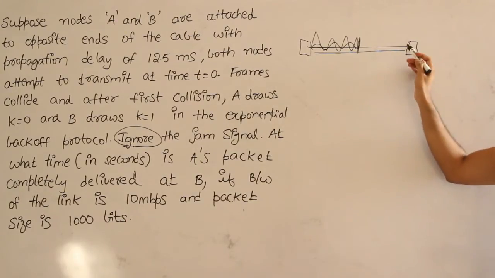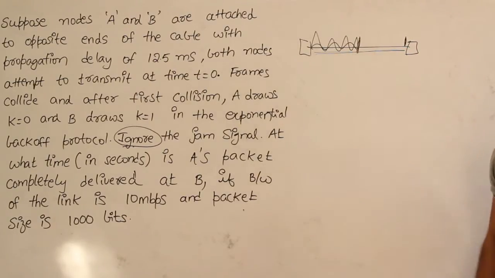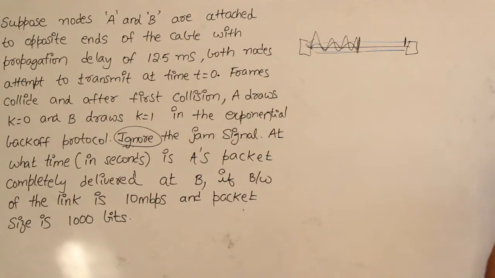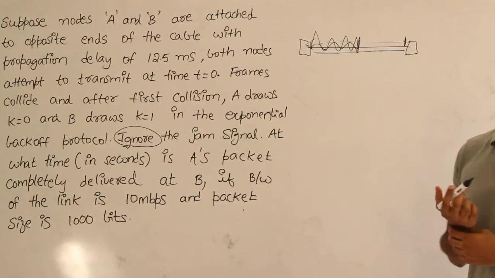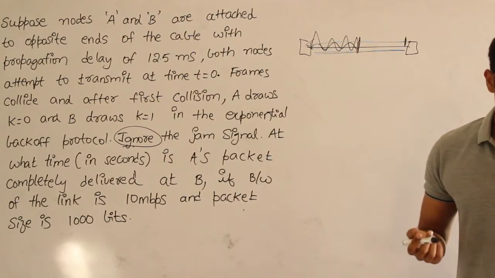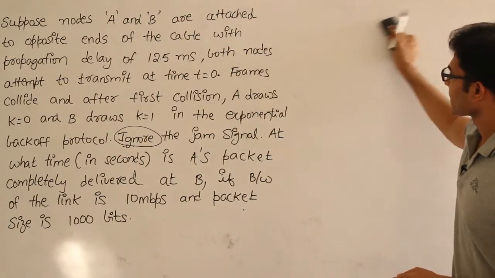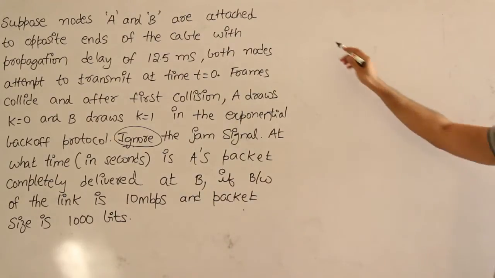Otherwise what happens is, just before seeing the collision, the other side might have transmitted one bit and now that bit has to clear the link. So before that bit goes out of the link, you are not supposed to send the packet. So in this scenario between A and B, you should wait at least for 1 TP, right? Now let's solve the question. If you understood that point, I think solving the question is very easy.